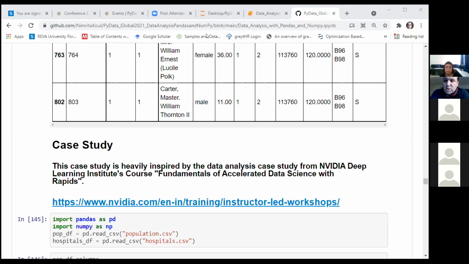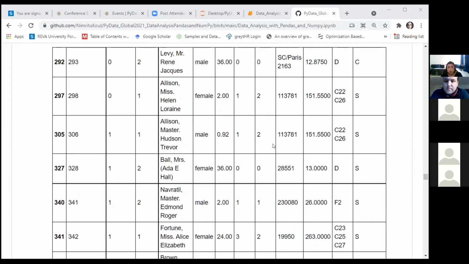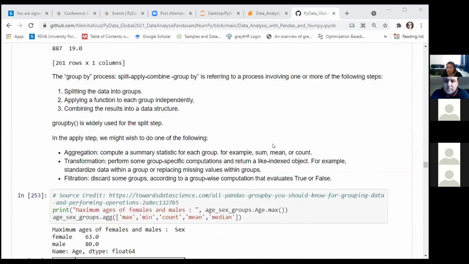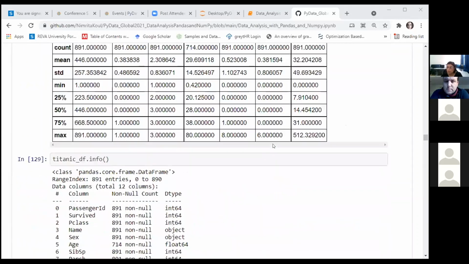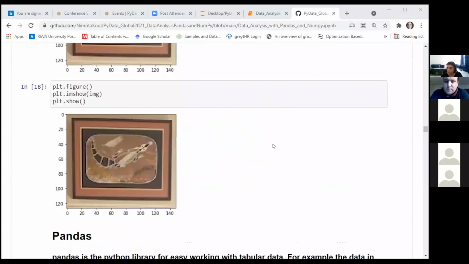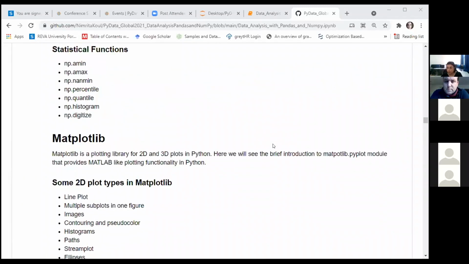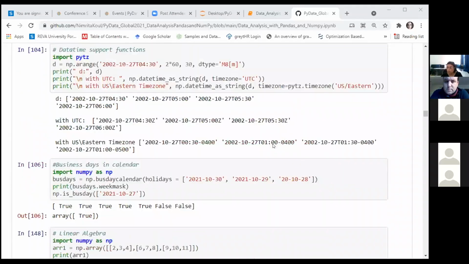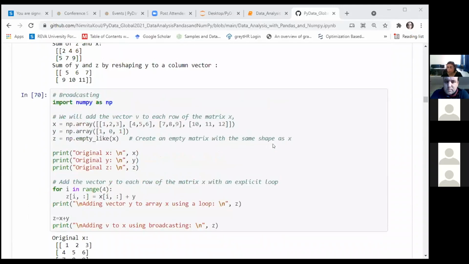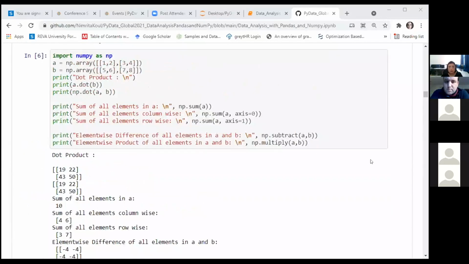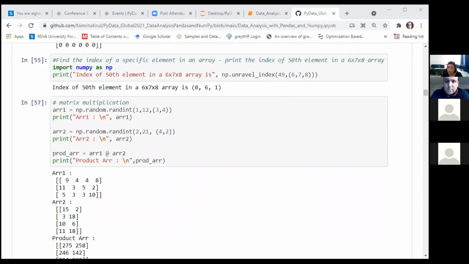And Namrita, you mentioned the book at the start. Just in case anybody has missed the start, you can mention the book again. Yes. This book is by Wes McKinney, Python for Data Analysis. Wes McKinney is the developer of the Pandas library. So this is the book for Pandas. It also covers NumPy and a lot of other functionality, web scraping using Python and all that. So it is the book for everybody who is interested.